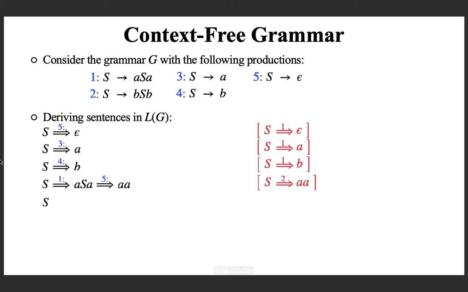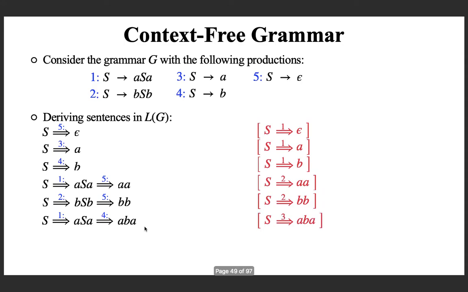Next example, from capital S, this time I am going to apply production number 2. So you will replace S with BSB. And if you apply production number 5, you will get BB. So you are deriving BB in 2 steps. Next example, from capital S, suppose I apply production number 1, I will get ASA, same as this. And now I am applying production number 4. What is happening? This capital S will be replaced with small b. So it is ABA. So you are deriving ABA in 2 steps. There is a typo, sorry for that. This is two steps.